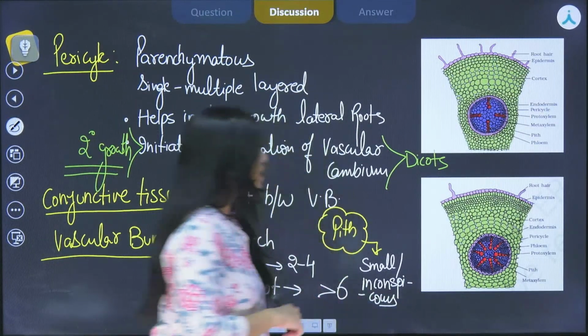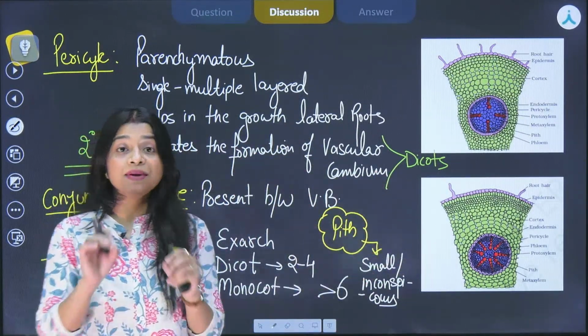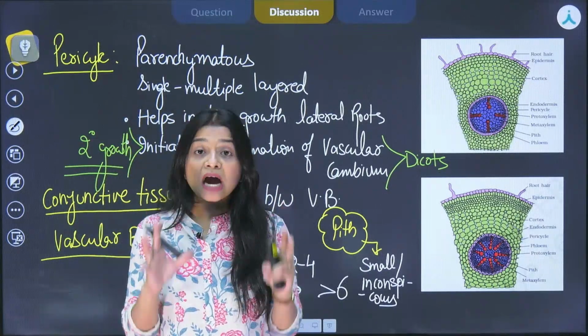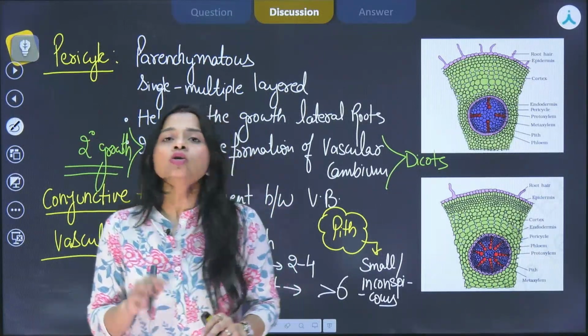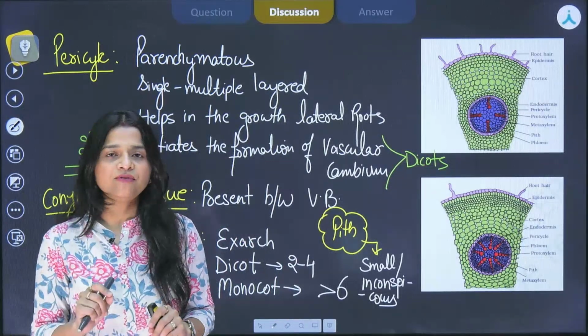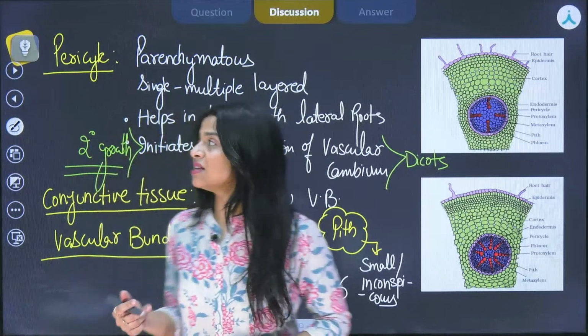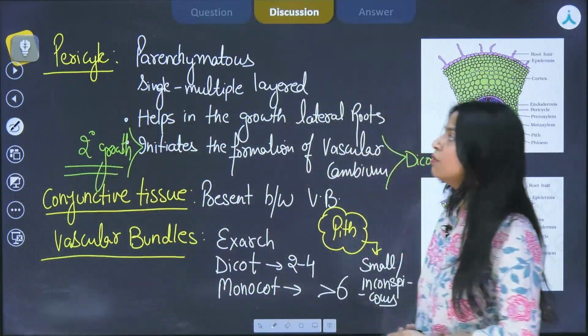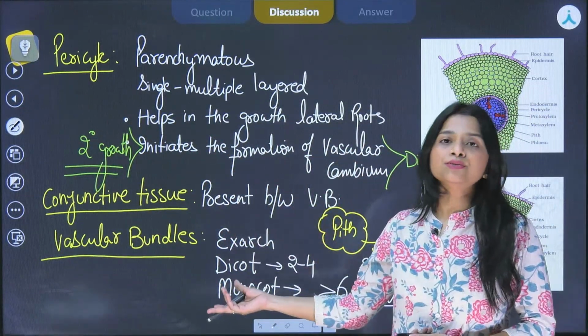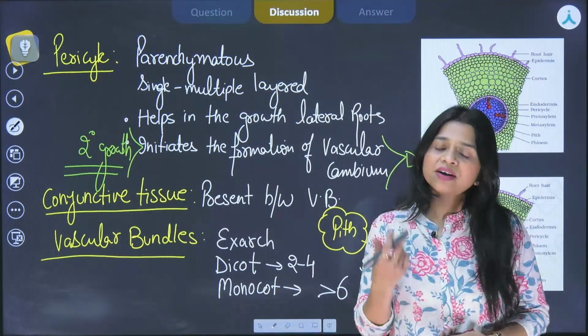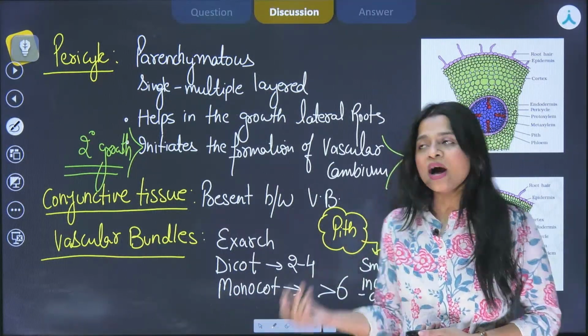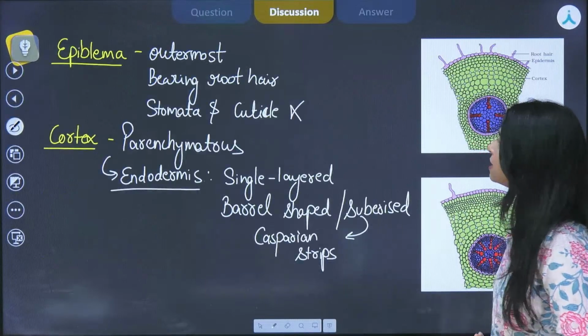But if we are considering the monocot root, the pith is well developed. It is large and well developed. Okay, so these are some of the differences that we have between the dicot root and the monocot root. I have to summarize all of it in front of you. I know it is not entirely related to the question that has been asked, but we are discussing related concepts. So I discussed the brief of dicot and monocot root.